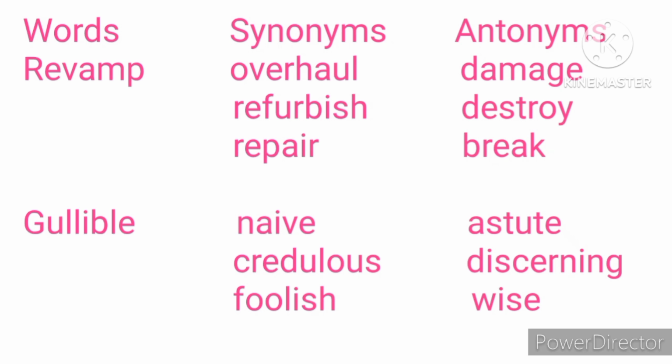Now let's look at the next word, gullible. The word gullible means to be naive, to be trusting, not to know much, to easily believe people. That's what it means to be gullible. For example, the gullible usually fall prey to tricksters. What the sentence is saying is that the gullible, the naive ones, usually fall prey to tricksters. People who are too trusting usually fall prey to tricksters.